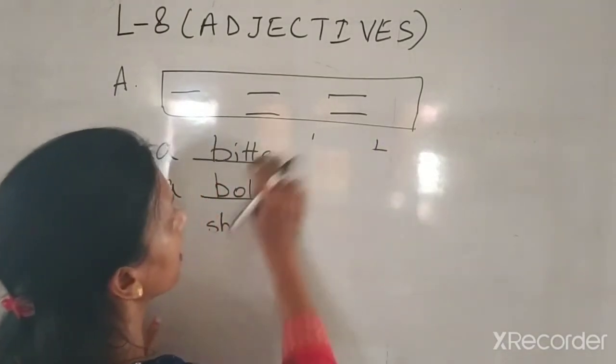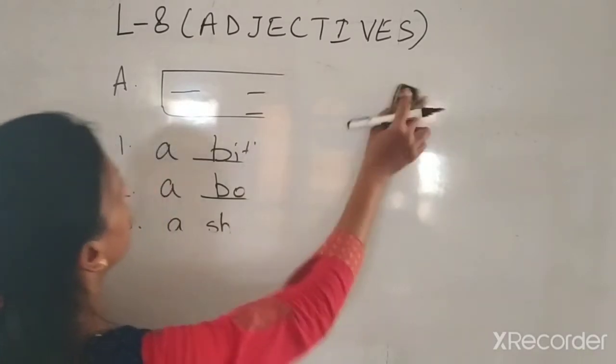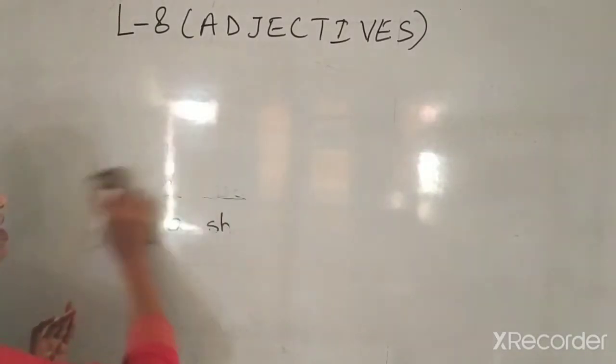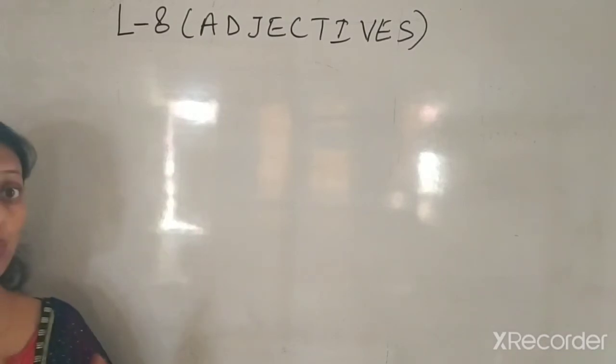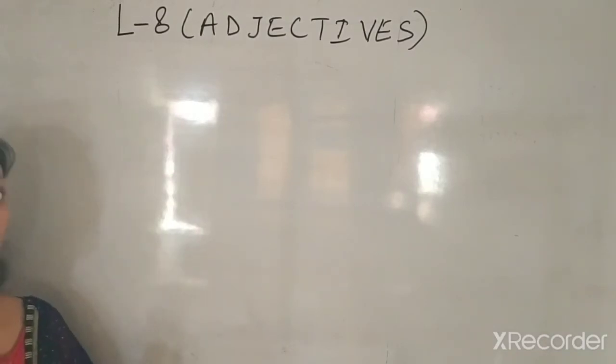If you feel that you are stuck somewhere, you don't know the blank, there is an answer sheet, take help of that answer sheet. But take that help at the last. Try to do it on your own first. Even if you make mistakes, don't worry, you're learning. Try to do it on your own first, alright? Now let's move to exercise number B.